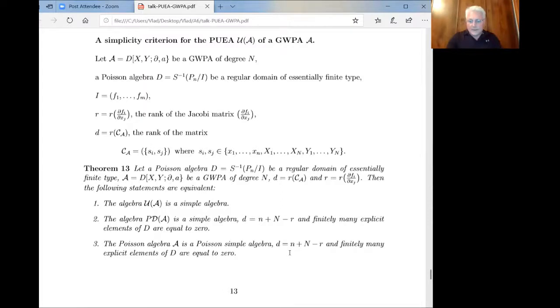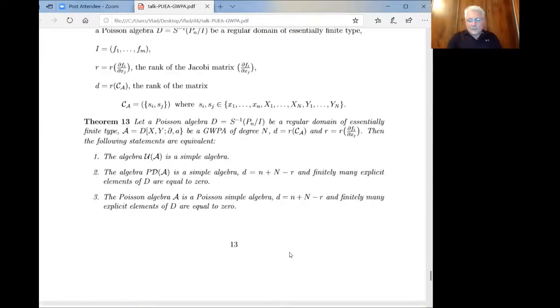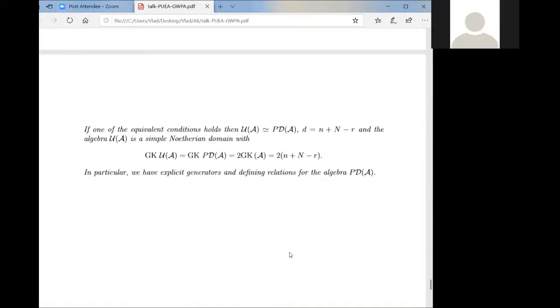And moreover, and this is the last slide, nice timing, it's 1950. If the above condition holds, then the Poisson universal enveloping algebra is in fact the algebra of Poisson differential operators. And using this isomorphism, it's easy to show that this algebra is a Noetherian domain, which is not obvious.